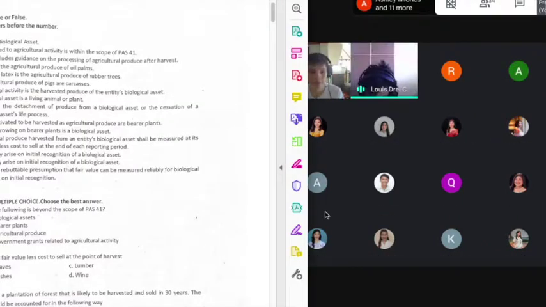Number 8, biological asset is a living animal or plant. The answer is true because it is stated in the key definitions of the standard that the biological asset is a living animal or plant. This should help you answer number 2, class.